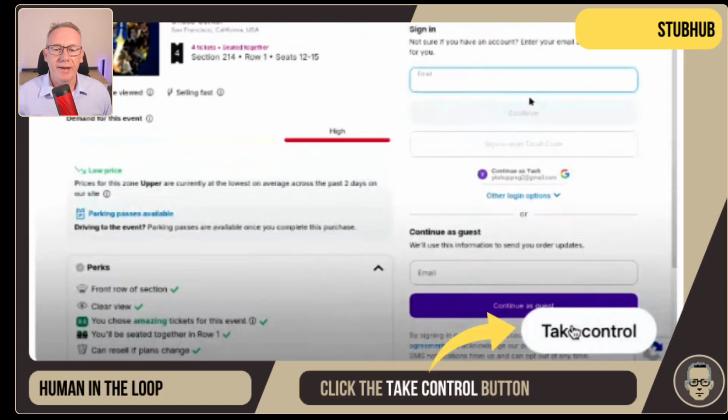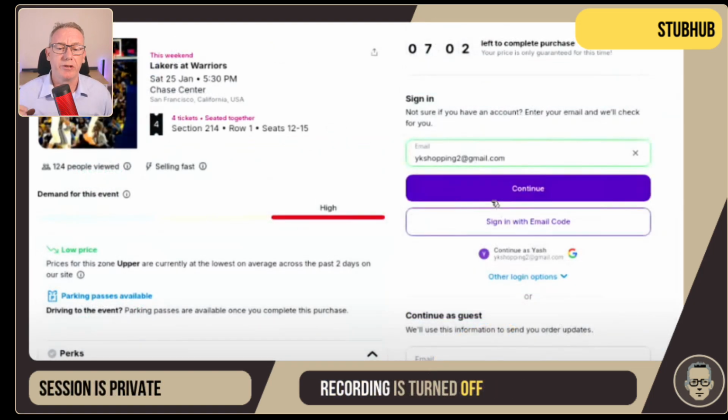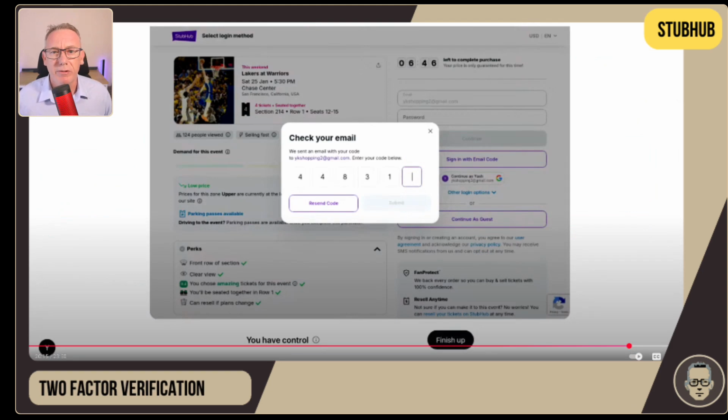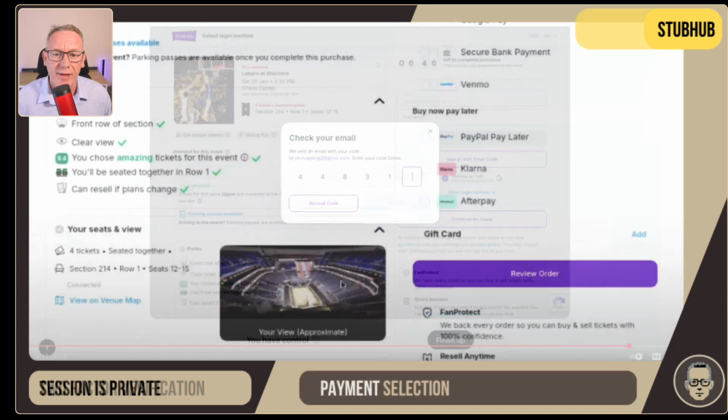But at this point, this was where take control happens. So you click on this button, you're now in human interaction mode. And at this point, you've got session privacy. So with that, the recording's turned off. If you want to type in anything dangerous, you can. It's not going to be recorded back to OpenAI that way.